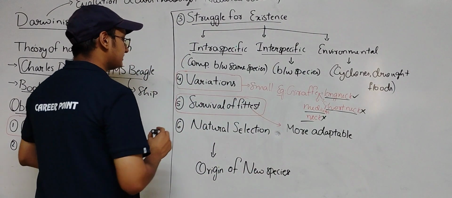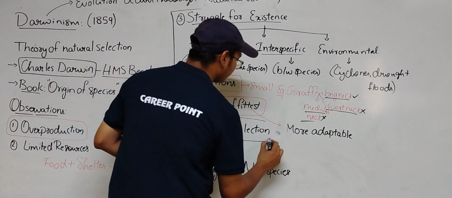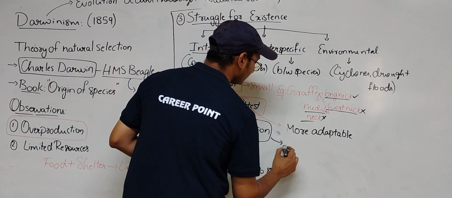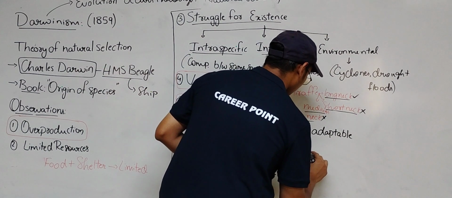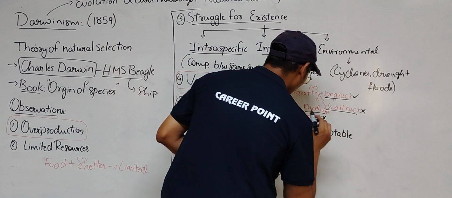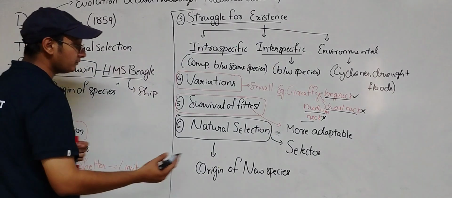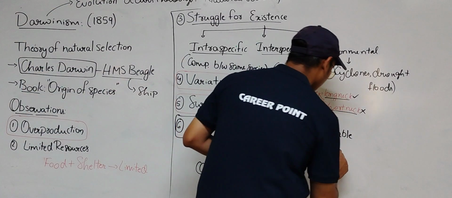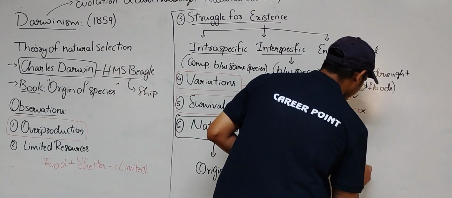And coming to natural selection, it itself acts like a selector. So I will take an example. The best example of this is industrial melanism.